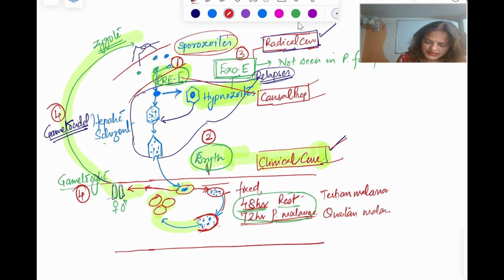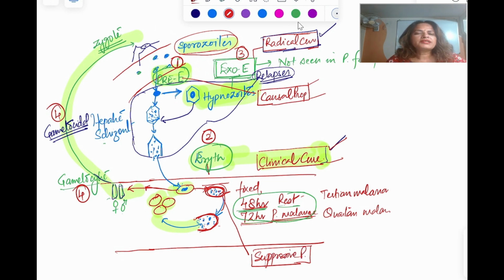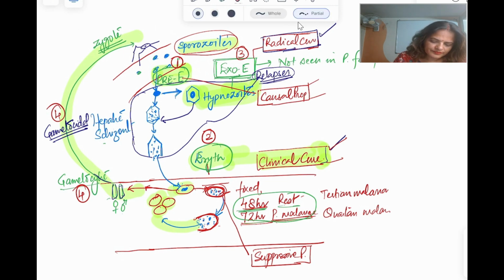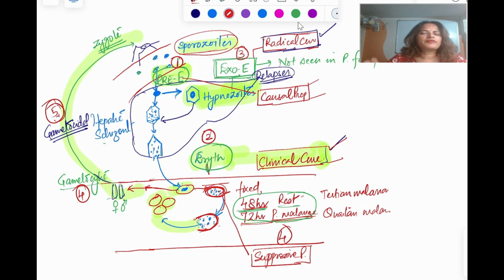Then another one is at this phase, before the rupture of this RBC, if we give the drug, that is going to give the suppressive prophylaxis. This is the fourth and this is the fifth.